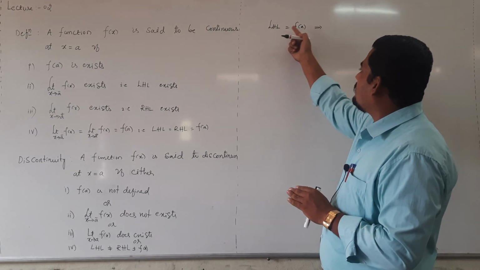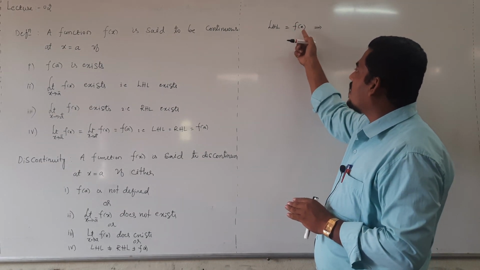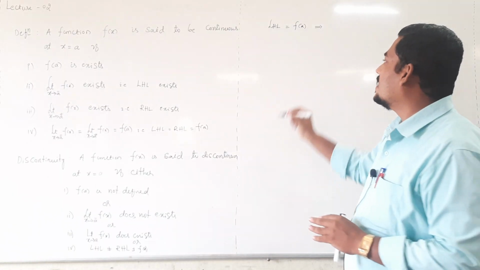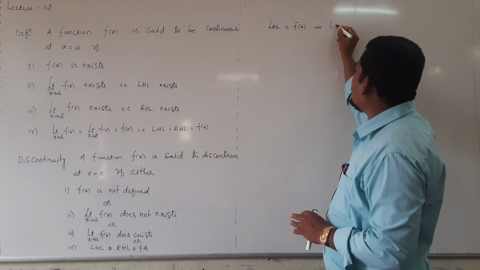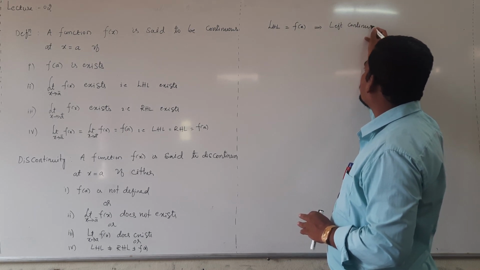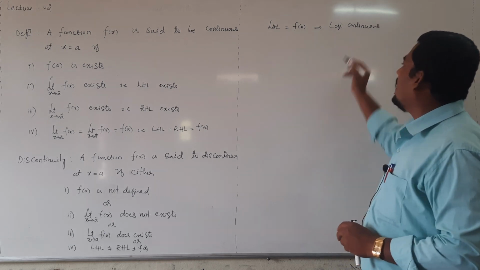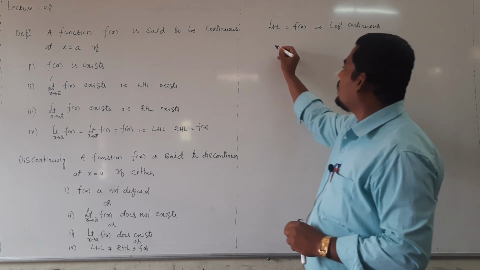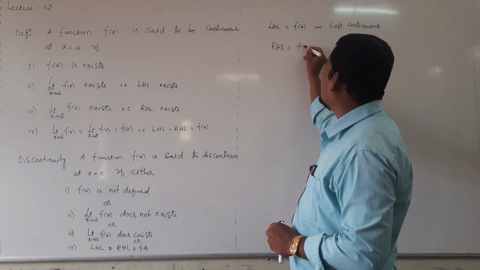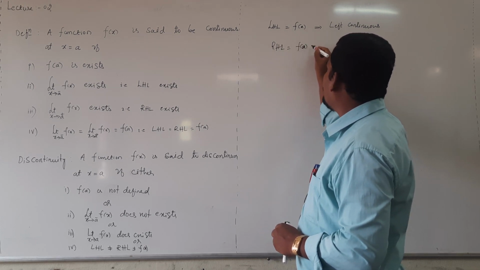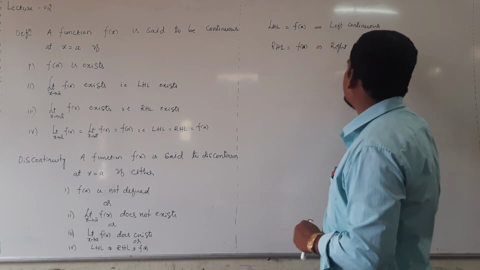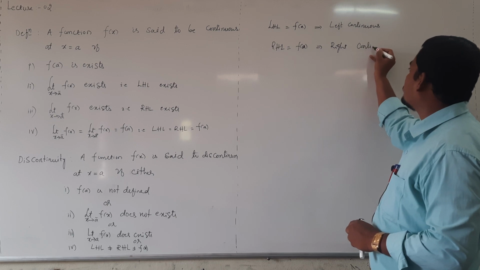The left hand limit exists, the functional value exists, and the left hand limit equals the functional value, then it is known as a left continuous function. Suppose the right hand limit is equal to the functional value, f of a, then we can say the function is right continuous.